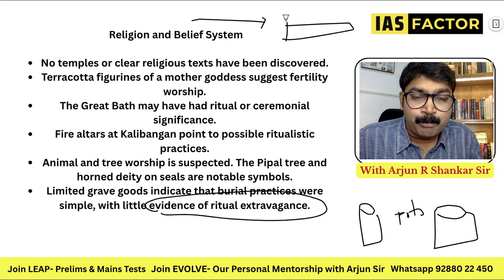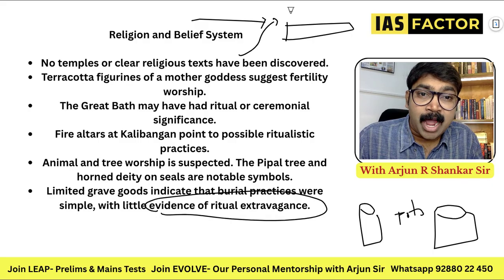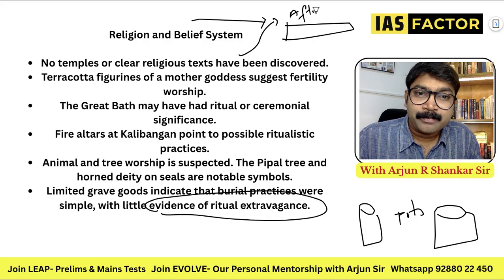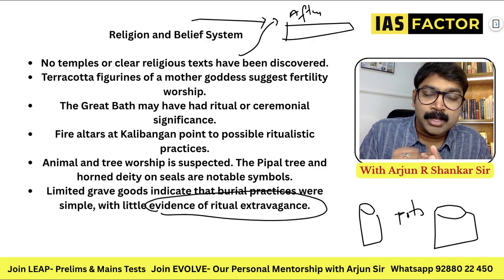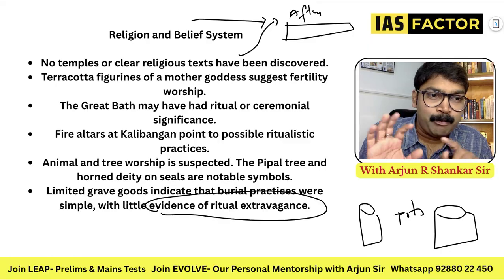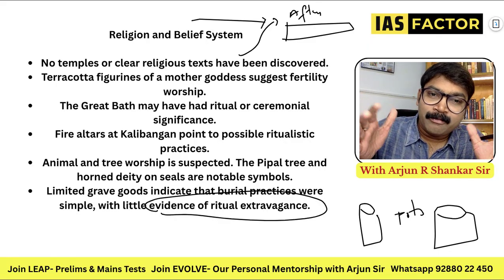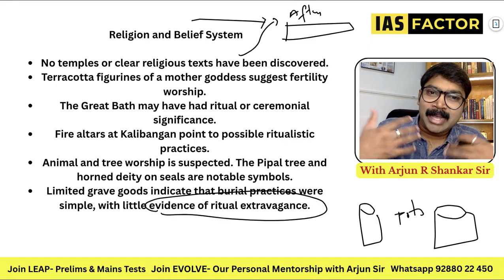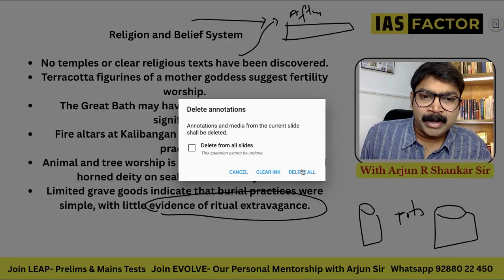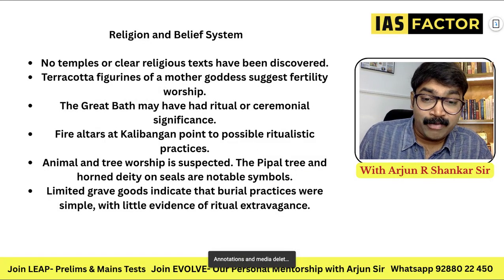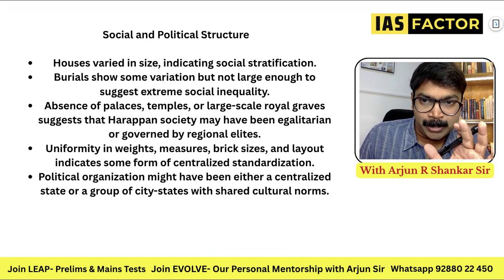And when they are buried, the things for the afterlife are also kept near them. That is Egyptian culture. When a person dies, you put gold, clothes, arms, weapons, swords, bayonets. You put everything, with the belief that when you die, in the afterlife you will require all of these things. That is the idea of all this. But in the Indus Valley, you do not find very extravagant beliefs.